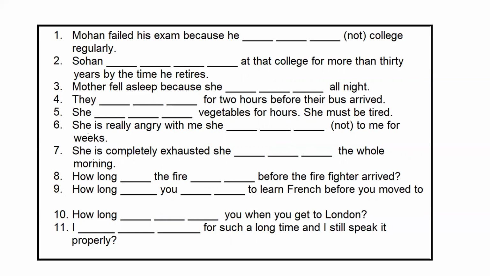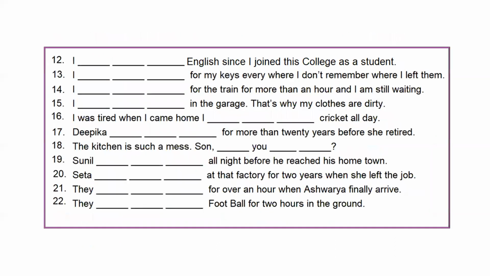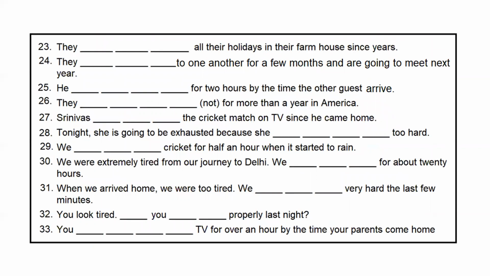Okay. So when you know something already has taken place and the time is given, then you will use past perfect continuous. When you know some action started in the past and is still continuing at the time of speaking, then you will use the present perfect continuous. And some action will continue into the future up till another action takes place there in the future, then you will make use of the future perfect continuous tense. So that way, go through all these sentences and try to complete it.